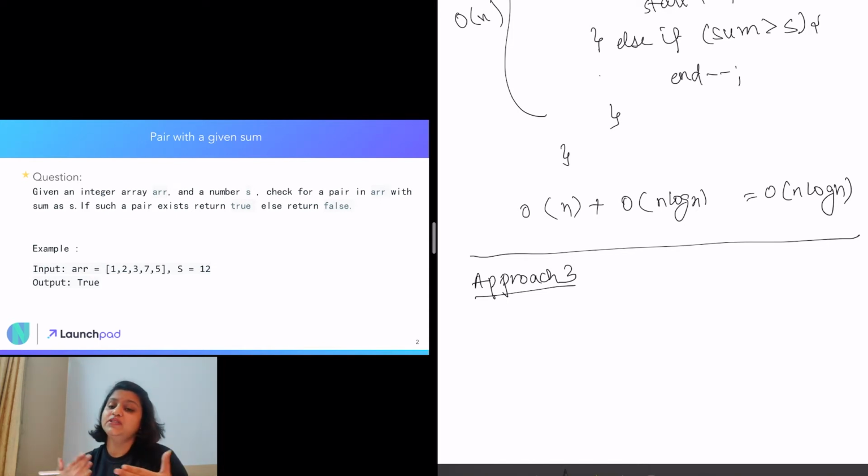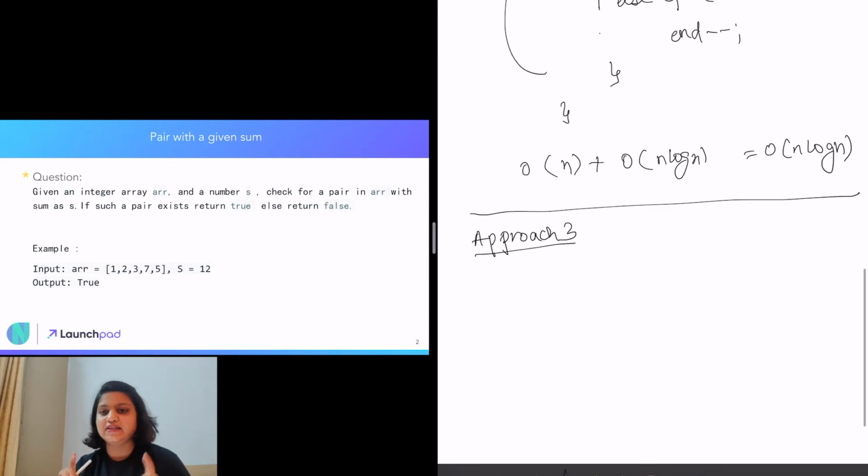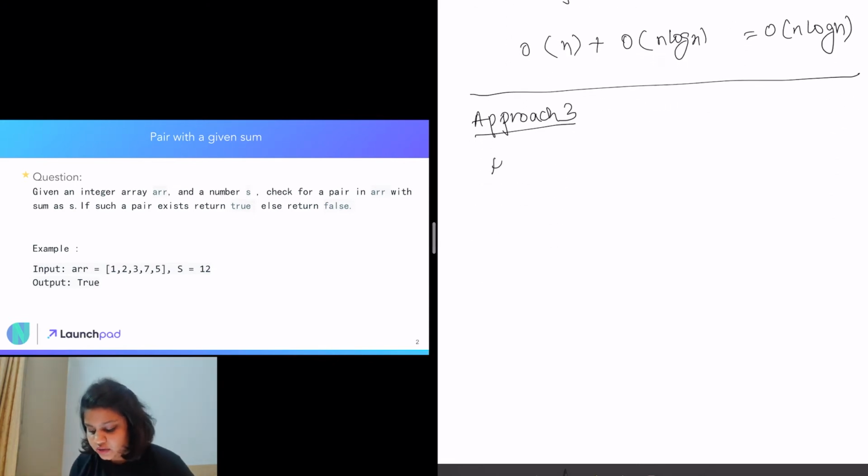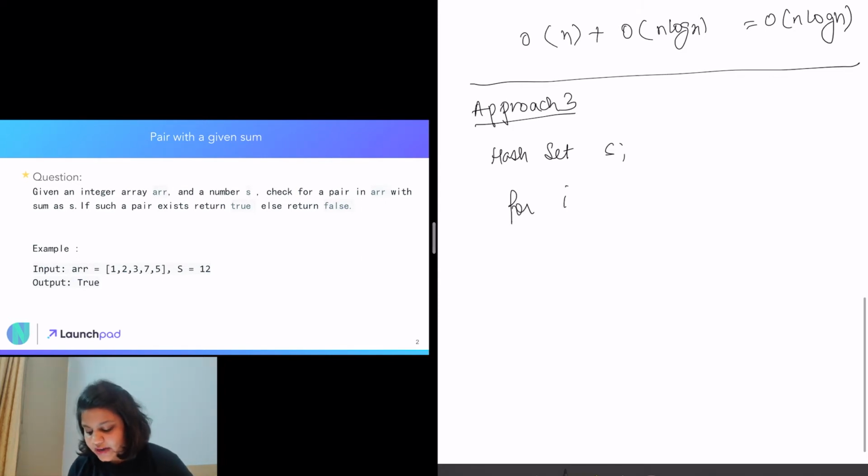If we have an element 7 already in the hash set, that means that we do have a pair, because 5 is what we are iterating over right now and 7 is in the hash set. That means it is present in the array. So that is how we can come to know that yes, their pair exists. So for that, what we need is just a hash set, and we need to iterate through the whole array.